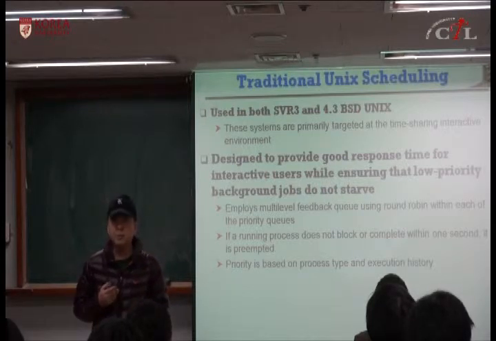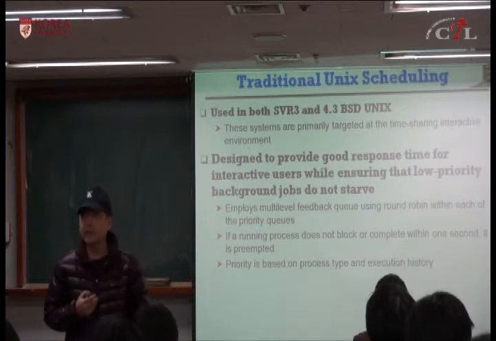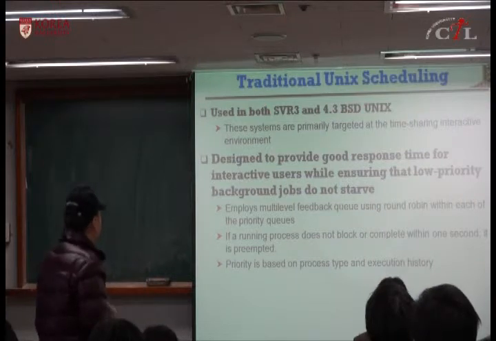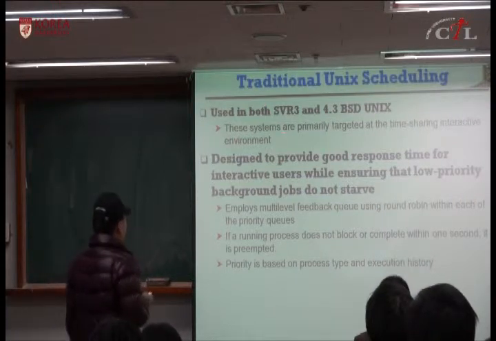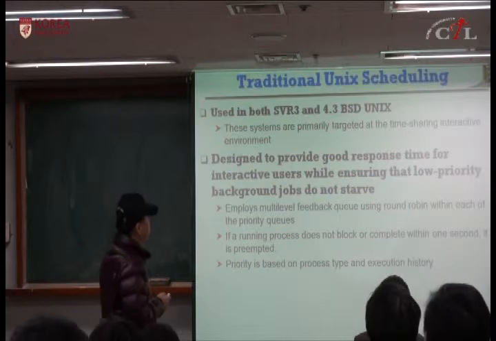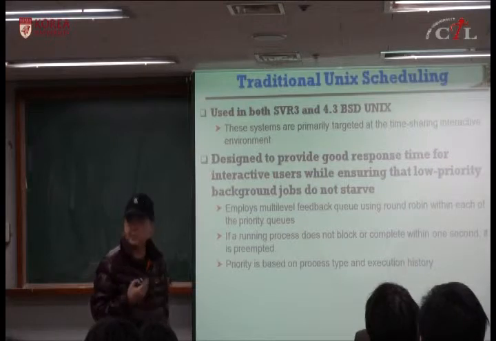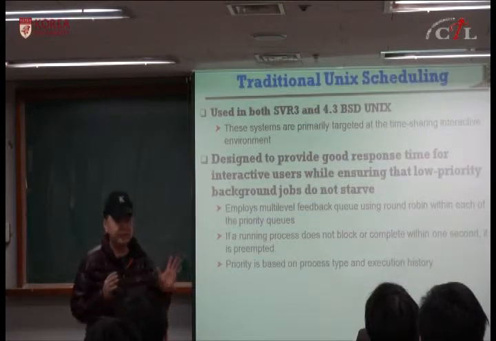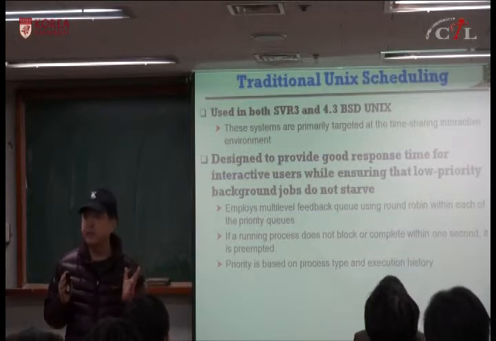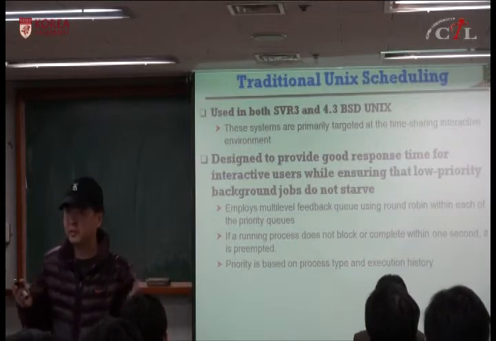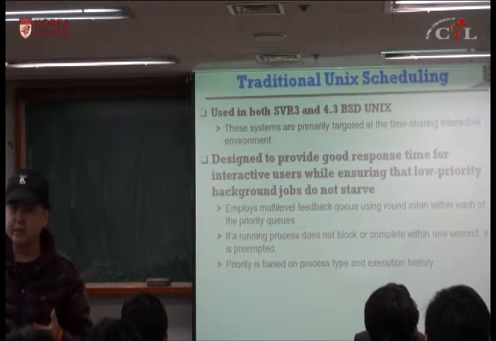It's called Berkeley Software Distribution, BSD. These systems are primarily targeting time-sharing interactive environments, because both of them were developed quite a long time ago.